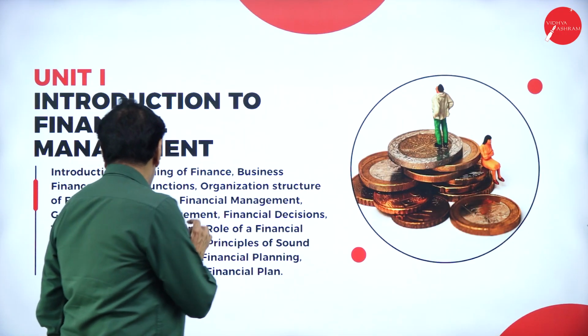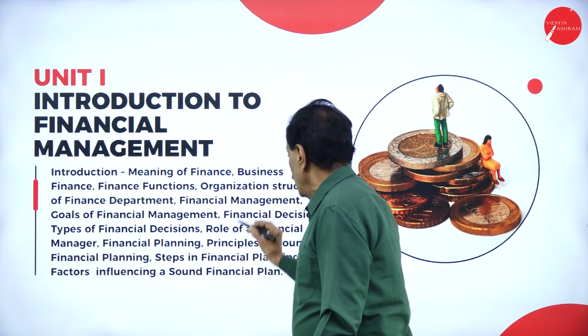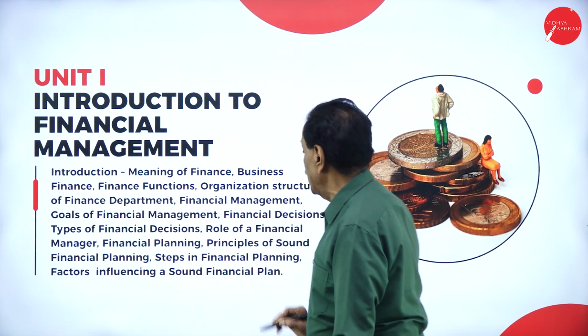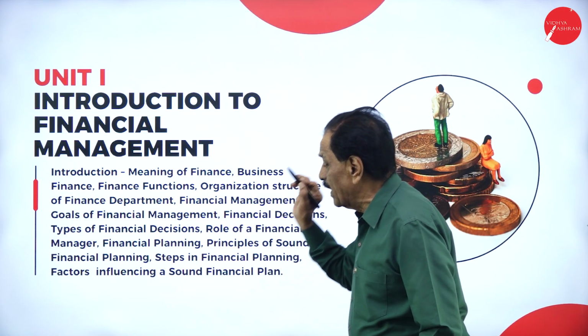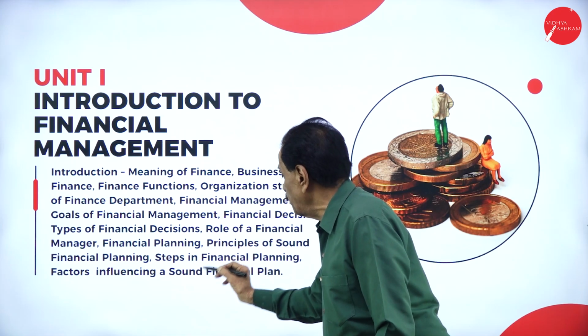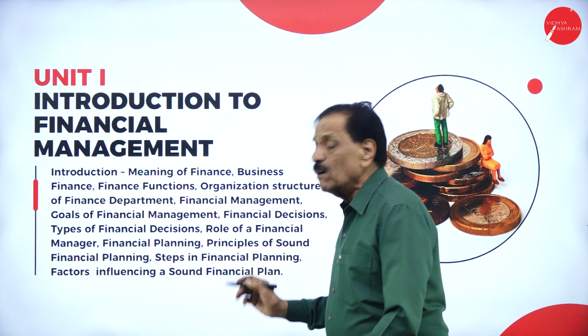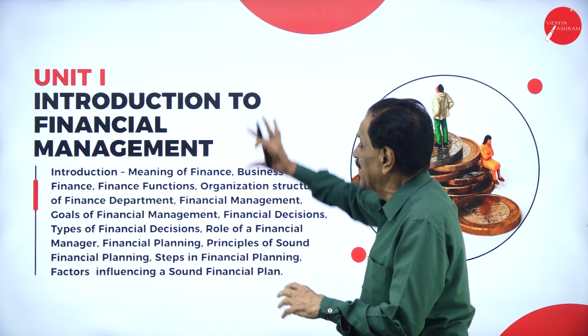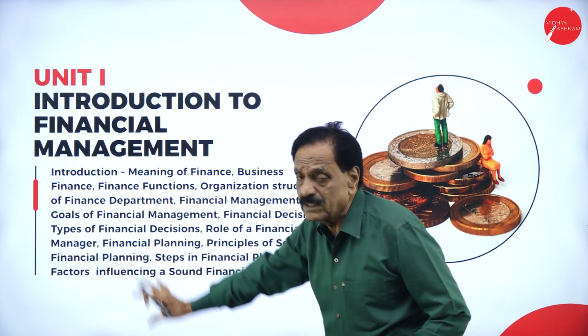Financial decision, types of financial decision, role of financial manager, financial planning, principles of sound financial planning, steps in financial planning, factors influencing financial plan. A detailed study of finance is there.